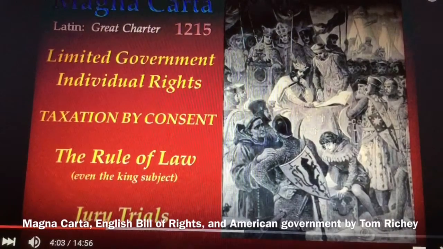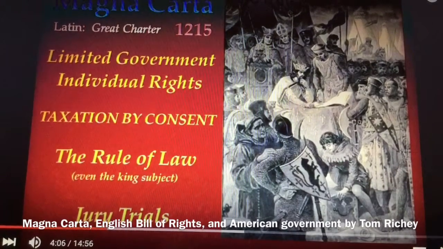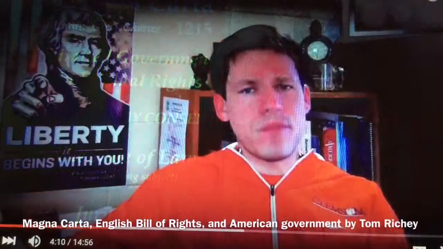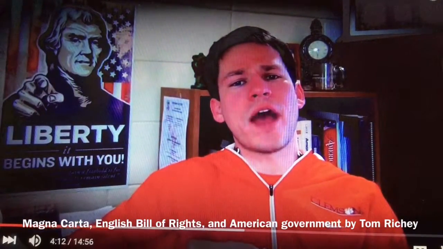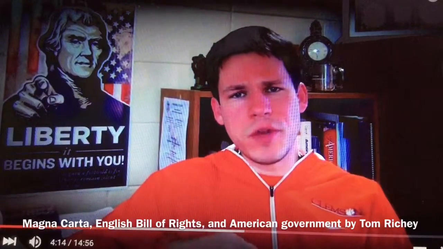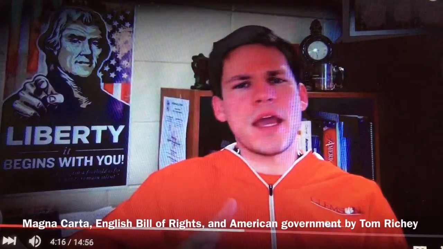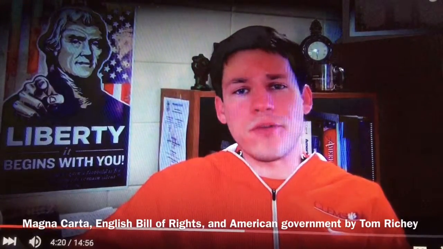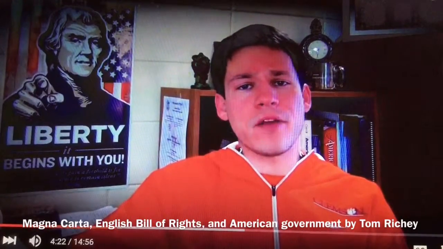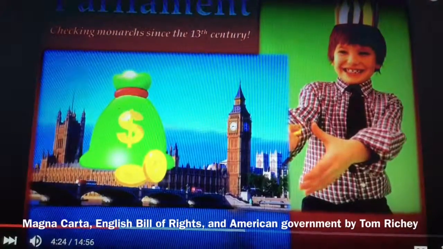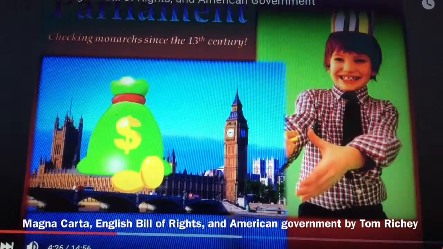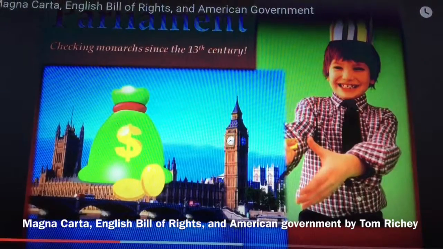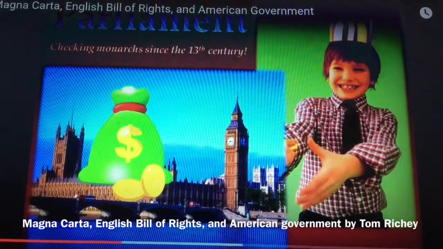And finally, the concept of jury trials, that the king cannot be the judge, that someone else is going to have to run the judicial branch. So we see the beginnings of principles of separation of powers and checks and balances. What materializes from the Magna Carta is the British Parliament, which was a body of nobles, clergymen, and later on included large landowners, the gentry.